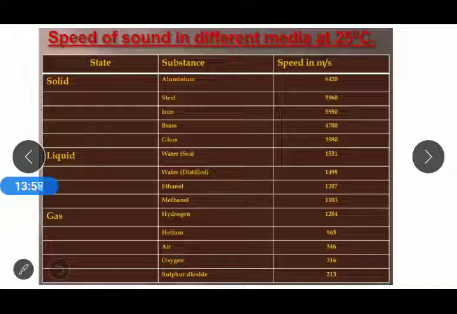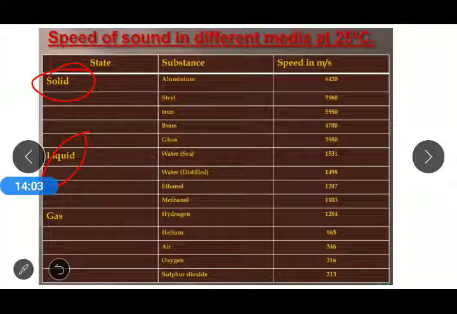Now there is a table given to us with three different mediums: solid, liquid and gases.